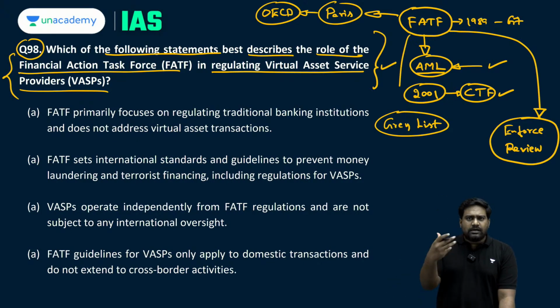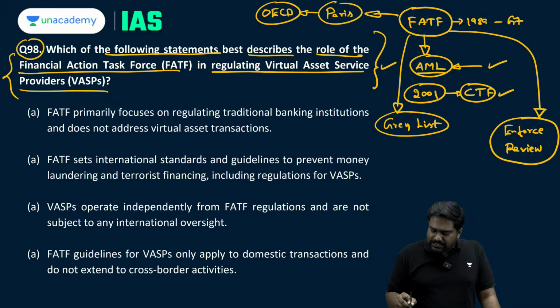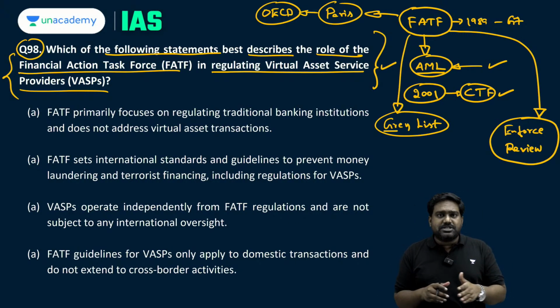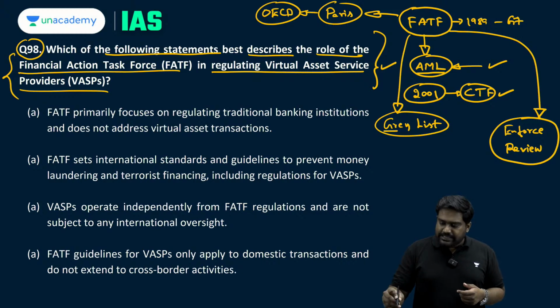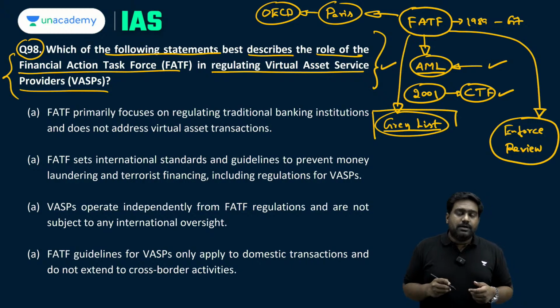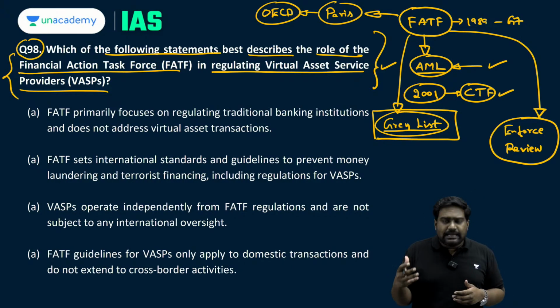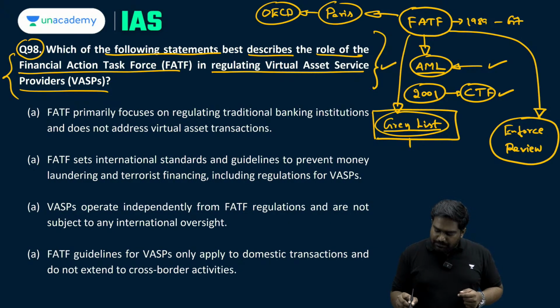Putting a country on the grey list is like issuing a warning, a notice to the country. Once a country is grey listed, it is given an action plan and a set of targets which has to be implemented within a given deadline. So if the country shows improvement, if it shows genuine willingness to counter money laundering and terrorist financing, then it might be removed from the grey list. But if a country is deliberately not cooperating with FATF, deliberately violating the FATF standards, then such a grey listed country can even be blacklisted by the FATF.